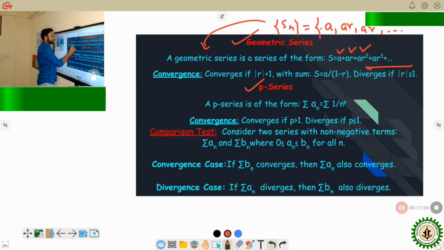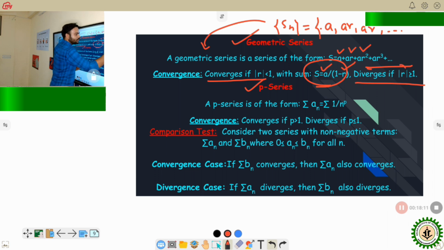This kind of series is said to be convergent if mod of r is less than 1 and converges to a by (1 minus r), where a is the first term and r is the common ratio. And it will be divergent for mod r greater than or equal to 1.